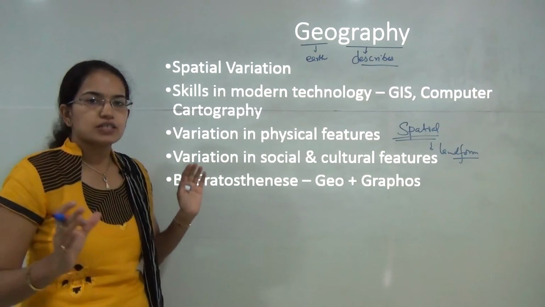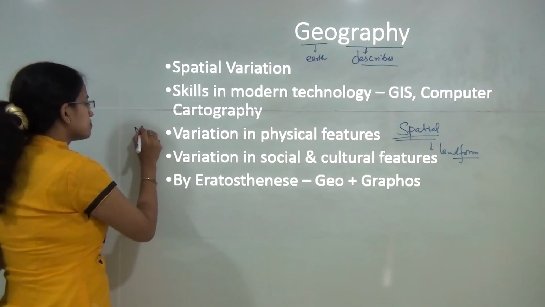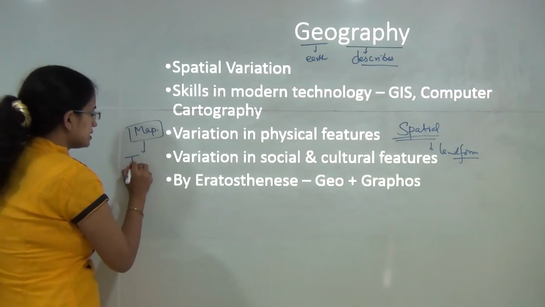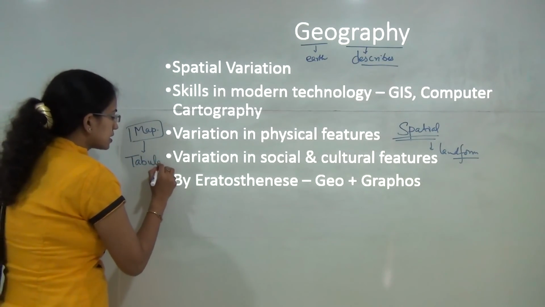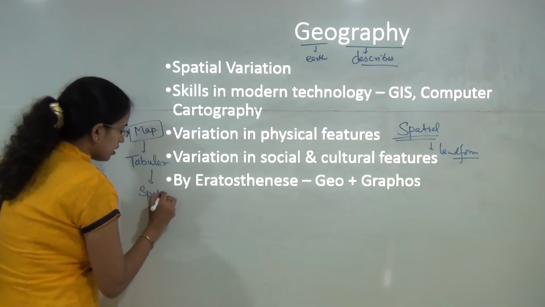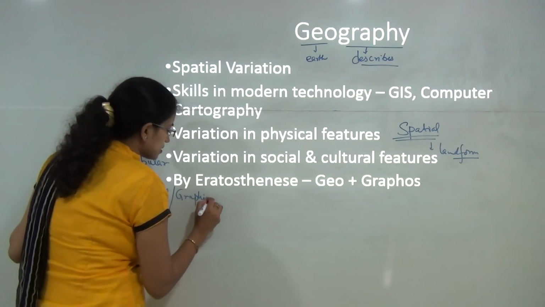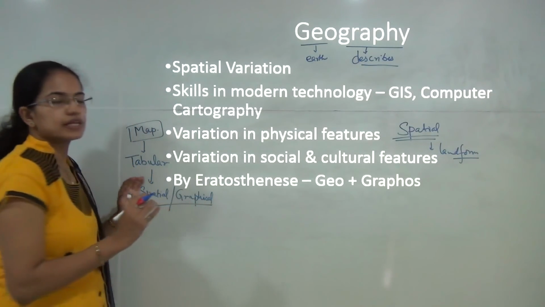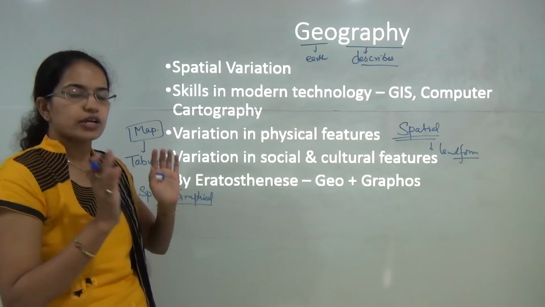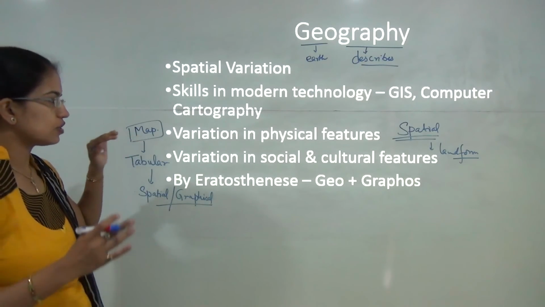Now map is one of the very essential components in geography. And what does map help us to do? Map, in very simple terms, I can say represents tabular data into spatial or graphical data. So anything which is mentioned on the table would be represented on a map or an outline or a sketch of a nation, and that is what we understand by means of map.